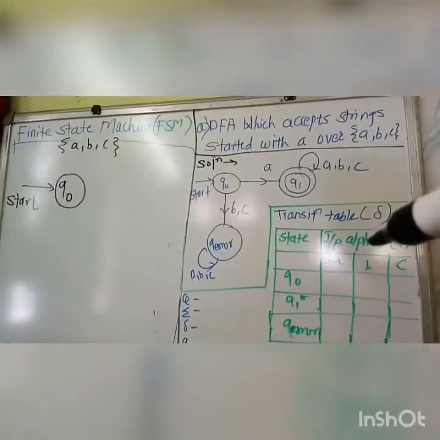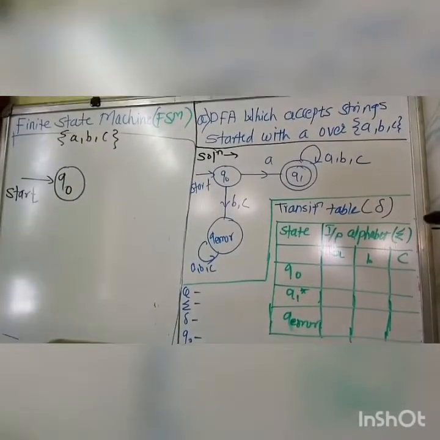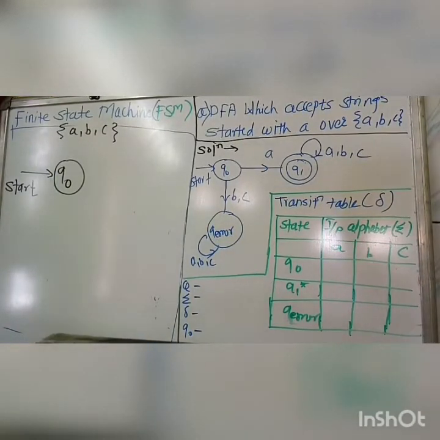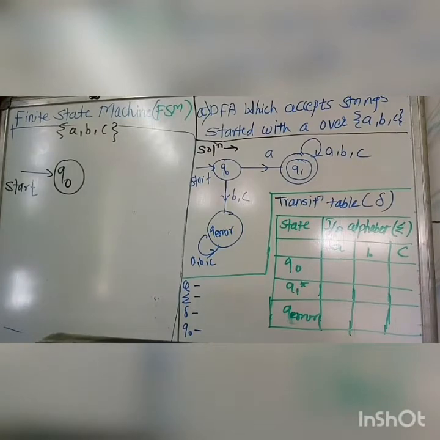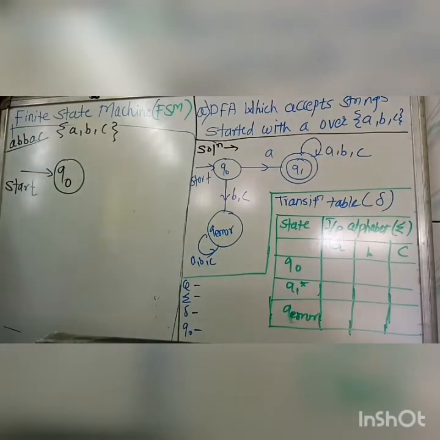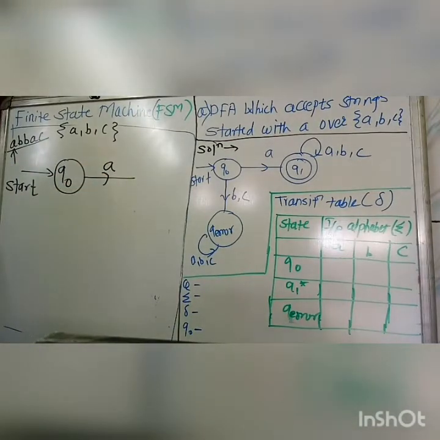So starting with A, suppose I have taken a string like A, B, B, A, C and I have to pass this through my machine. Consider if the input is A, then allow it to enter your machine.